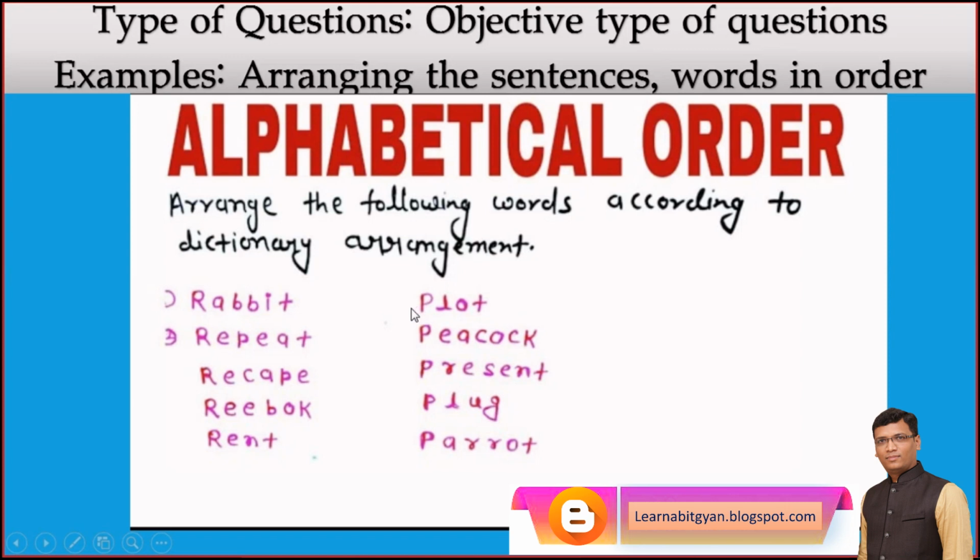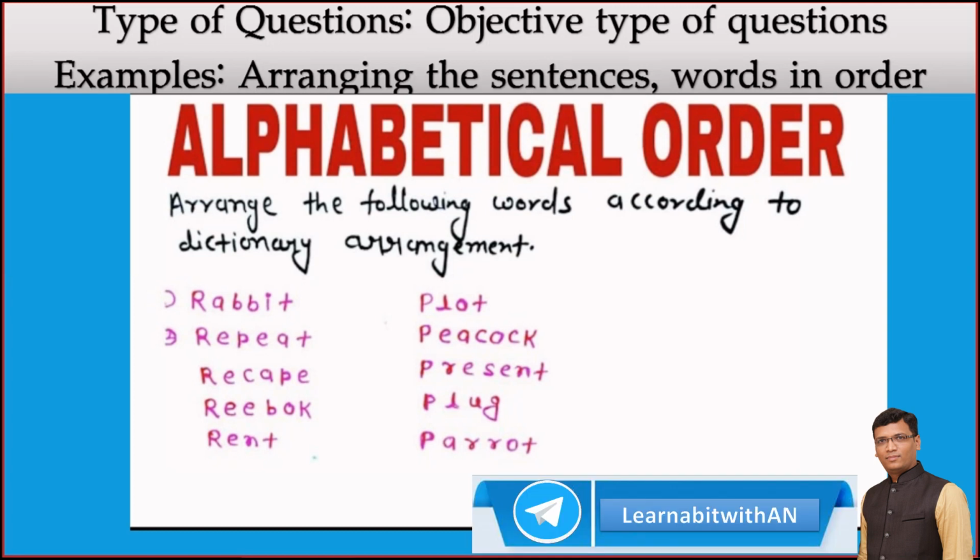Then here, which is first? First will be parrot. Then peacock. Then play. Then plot, then plug, and last will be present, because PL, O comes first, then U comes. So you are clear about this exercise, arranging the sentences and words in order.